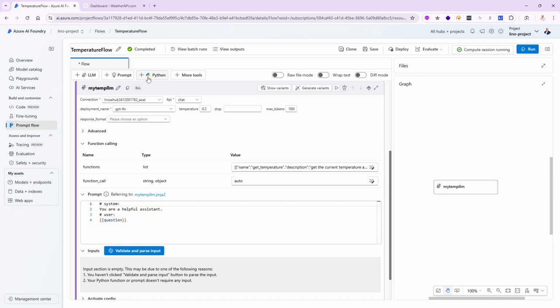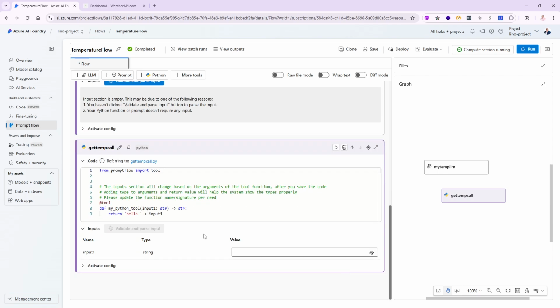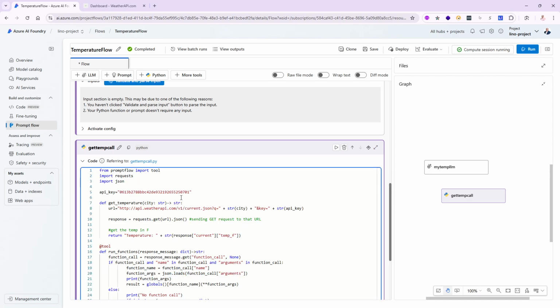So we'll leave it here alone for a second and we'll say Python. And in this Python, we'll say get temp call. Alrighty, just to remember, this is the temperature function itself. You can call it get temperature function call, whatever will remind you why you're writing this Python code. We'll say add this guy. Alrighty, I'm not going to use any of that, so we'll delete all of this. And what I would like to do inside of this Python code is bring in some code that will allow me to import, of course, the PromptFlow as a tool, and import requests and JSON because I'm going to make some HTTP calls and so on. So let me go ahead and bring in the code and I'll explain it one by one. All right, so that is the code.